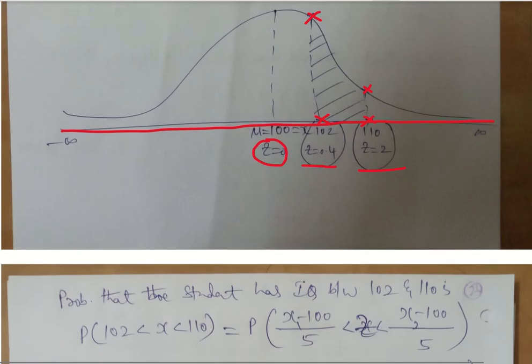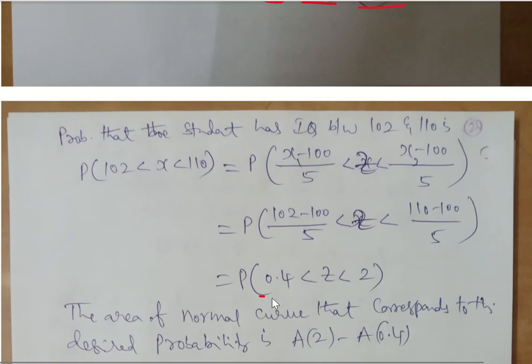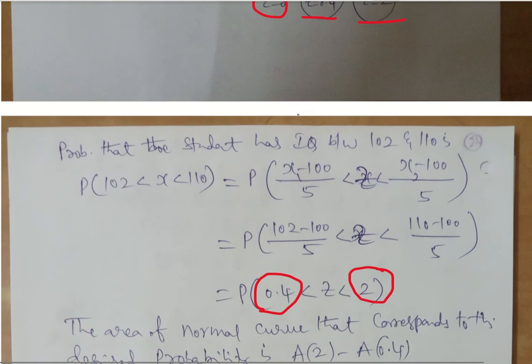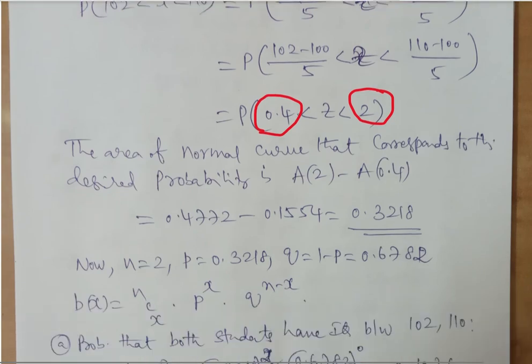So let us see. If you substitute here, for 102 the Z value will be 0.4, for 110 the Z value will be 2. So okay, you can calculate normally. I've just given it as an inequality, you need not worry. Separately do for 102, separately do for 110. So whatever comes is going to be 0.4 and 2. So corresponding to them, let us see what area they cover in the table. So from the table, A of 2 and A of 0.4.